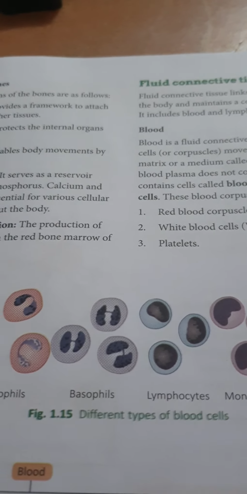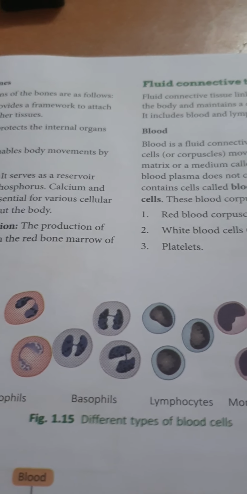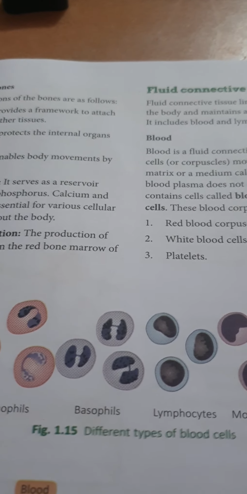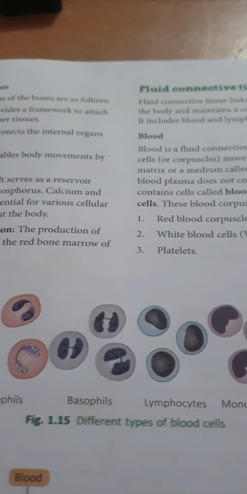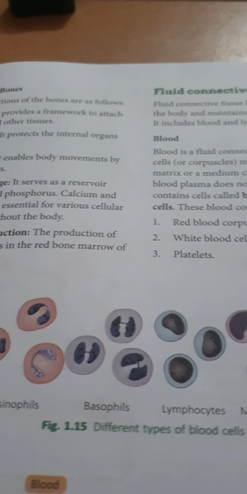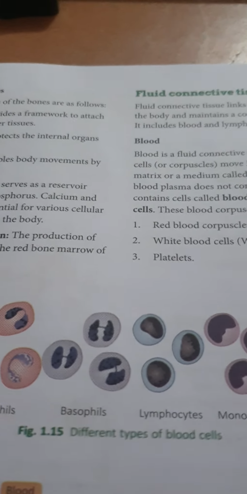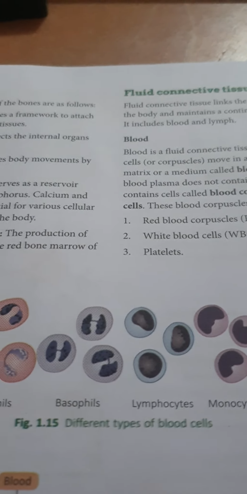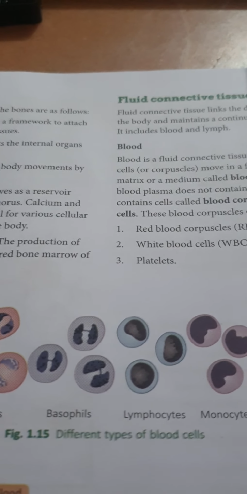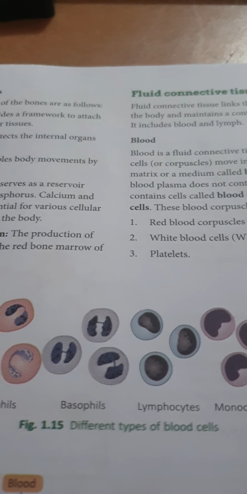The WBC help in protecting the body by attacking any foreign body that enters into the body. So WBC work like antibodies inside our body, protecting it by attacking the foreign body.